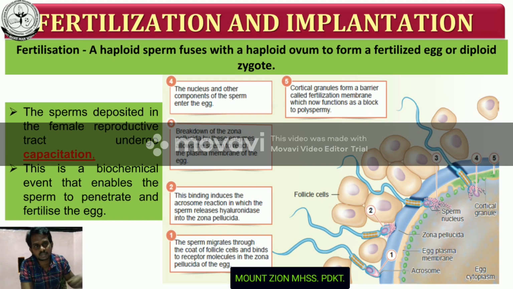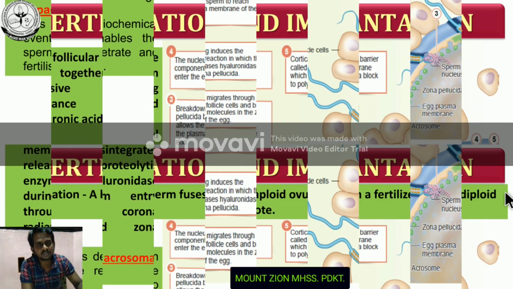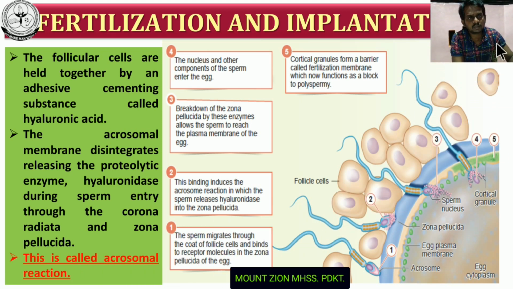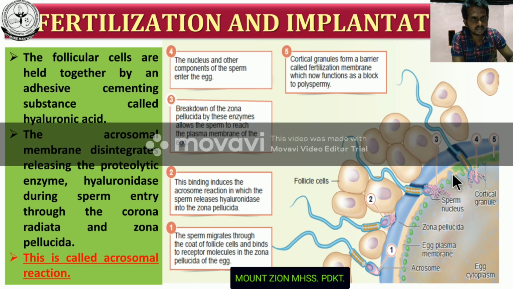This is called capacitation. Then it is followed by the acrosomal reaction. So what is meant by acrosomal reaction? See the picture. Normally this is the structure of an egg. The egg is surrounded by many layers of follicular cells.